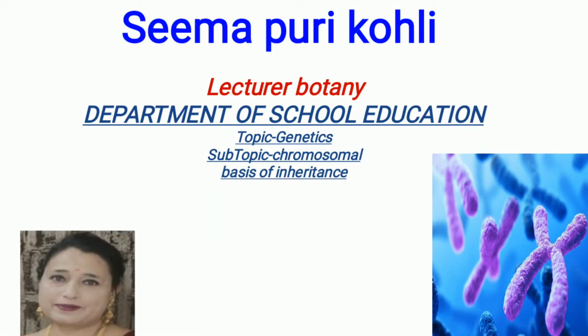Dear students, we are here today with the next topic of the unit genetics, in which we have already discussed the Mendelian inheritance and the post-Mendelian concepts like multiple alleles, codominance, incomplete dominance, etc. Now today, we shall be studying the chromosomal basis of inheritance, and here I have to tell you that in Mendel's dihybrid cross the F1 double heterozygote always showed independent assortment of two pairs of genes at the time of gamete formation.